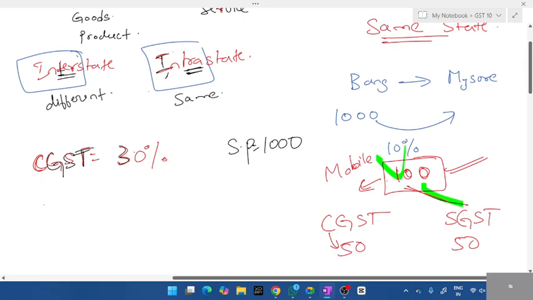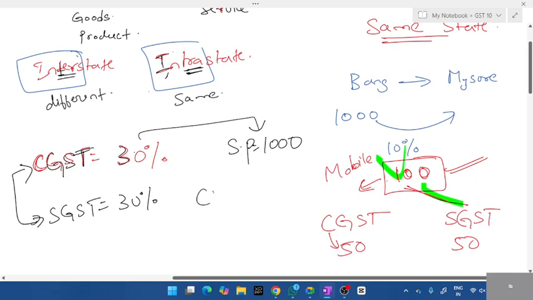If CGST is mentioned, what is the other thing which comes along with CGST? SGST, right? If CGST is 30%, what is the value of SGST? Same 30%. So what you have to do is calculate the value, students. How much is 30% of 1000?